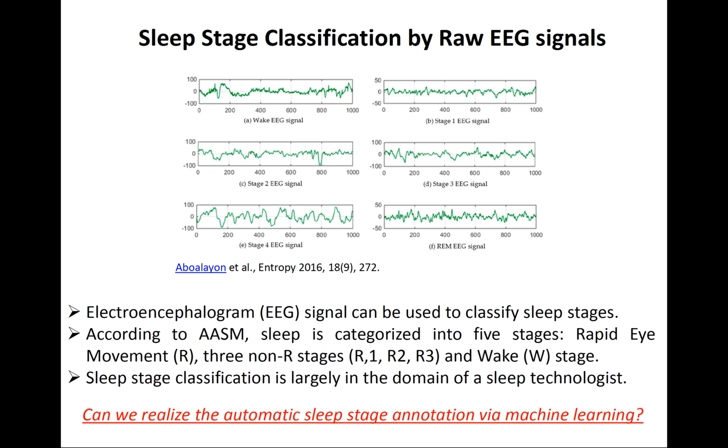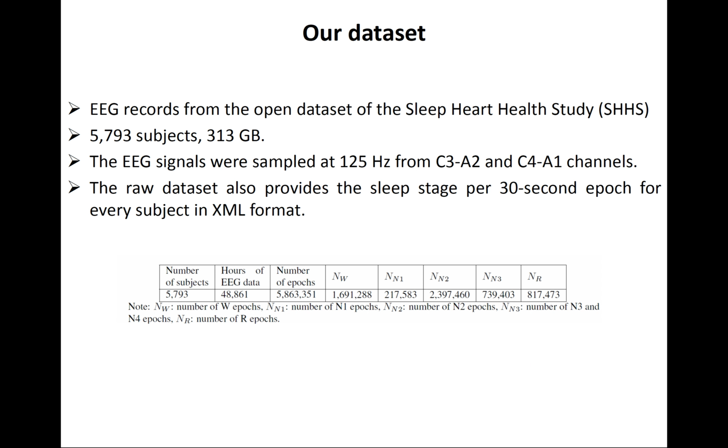The sleep stage can actually be classified from the raw EEG signal. And according to the American Academy of Sleep Medicine, sleep can be characterized into 5 different stages. However, right now, sleep stage classification is largely in the domain of sleep experts. So the question is, can we automate the process via machine learning?